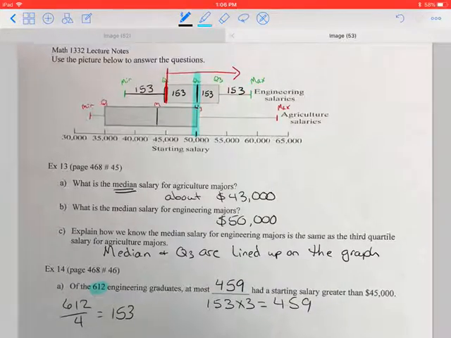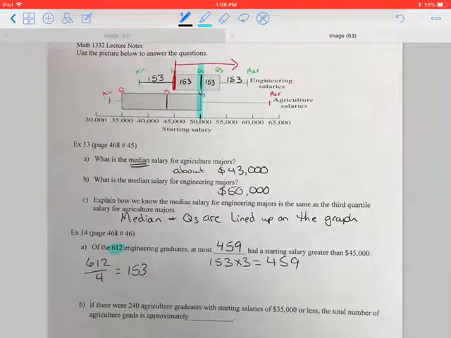All right, so let's do the same thing with the ag majors. This one's a little different. There were approximately 240 ag graduates with starting salaries of 35,000 or less. So if we go to the ag box plot, here's 35,000, right? It's at Q1. So if we want people that had that or less, that means there's about 240 people in that whisker. So that means about 240 in this half of the box, 240 in this half of the box, and 240 in this whisker.